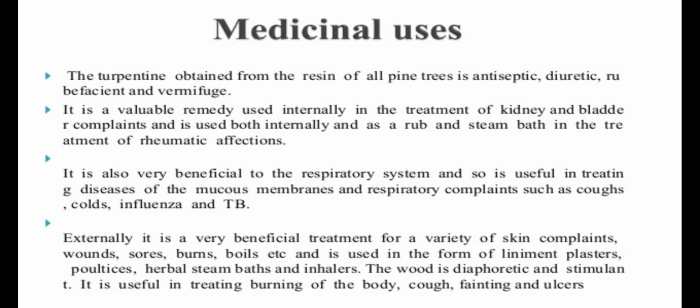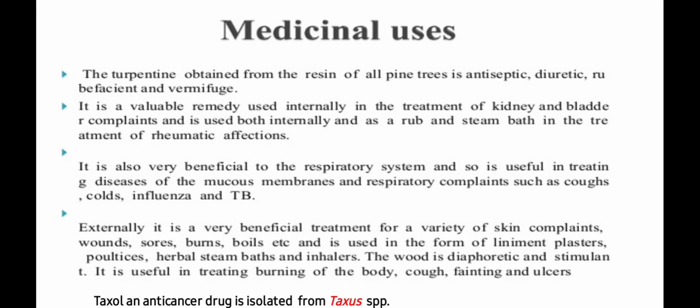Medicinal uses. The turpentine obtained from the root of all pine trees is antiseptic, diuretic, rubefacient and vermifuge. It is a valuable remedy used internally in the treatment of kidney and bladder complaints, and is used both internally and as a rub and steam bath in the treatment of rheumatism. It is also very beneficial for the respiratory system and so is useful to treat diseases of the mucous membrane and respiratory complaints such as cough, cold, influenza and tuberculosis.